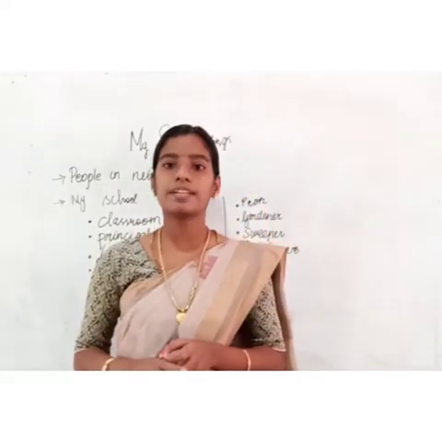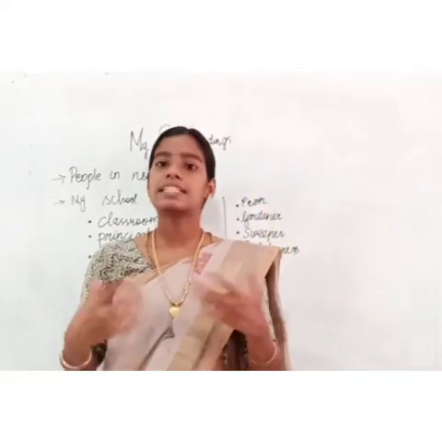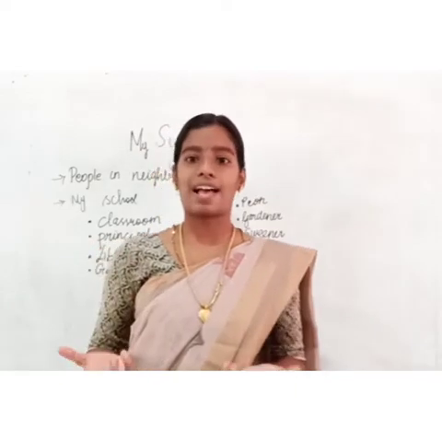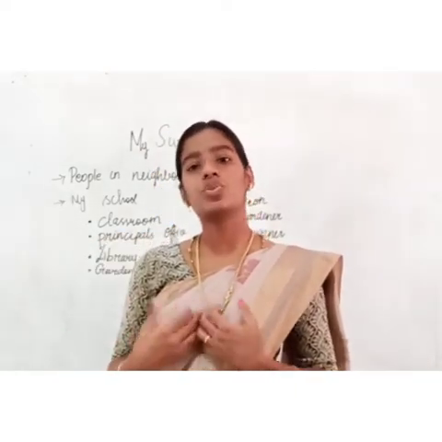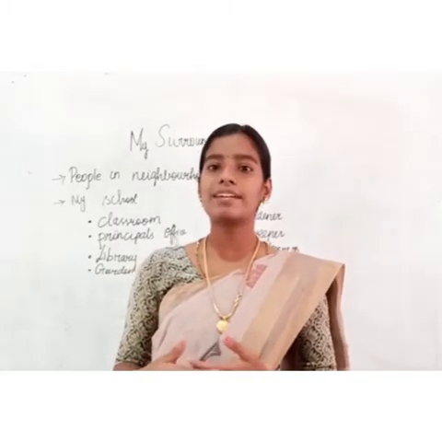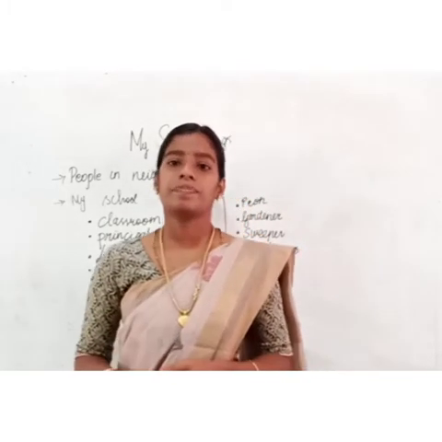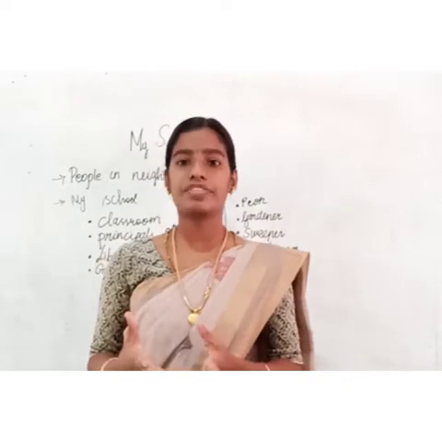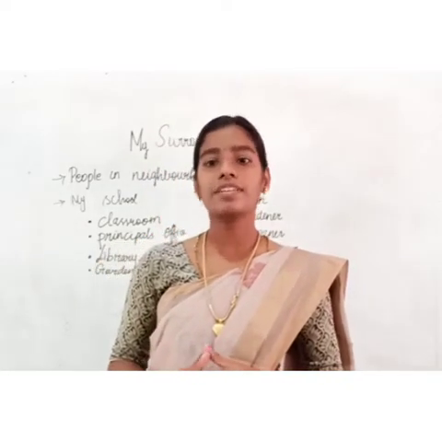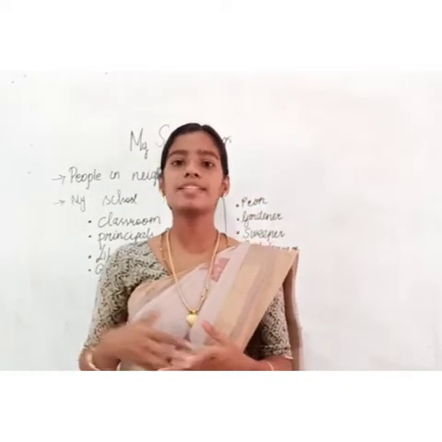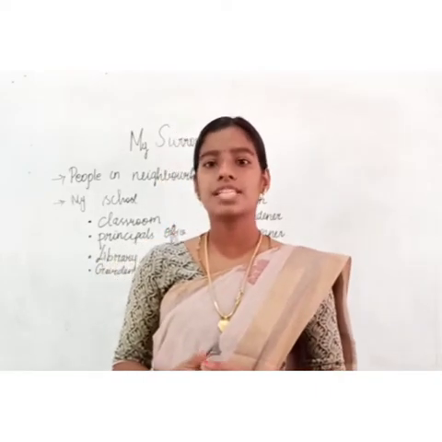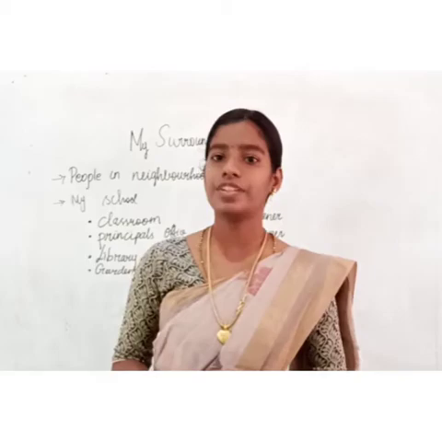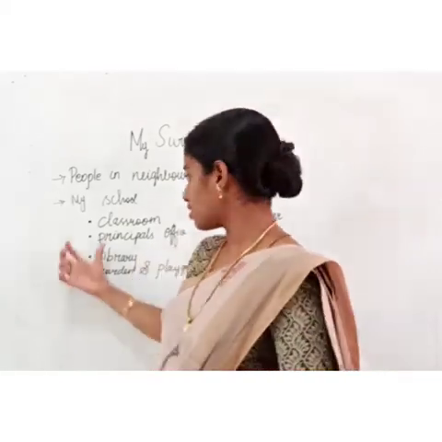Garden, what is a garden? A garden has trees and colorful flowers. Then playground, a place which we use for playing during our play hours. We have a period for games. During that hour, we will go to the playground and play. In some playgrounds, we have swings also. Did you understand about this?